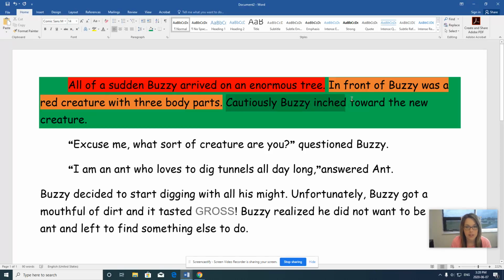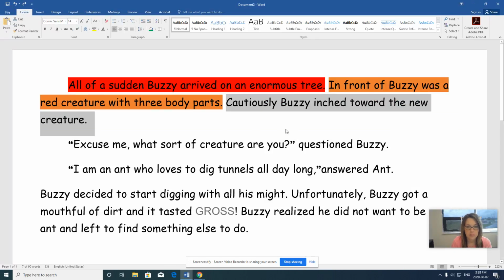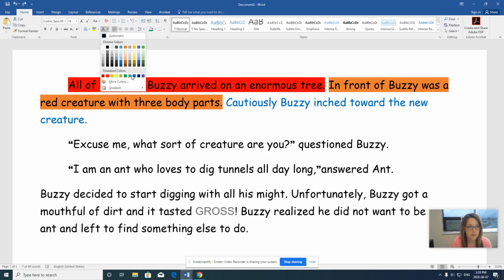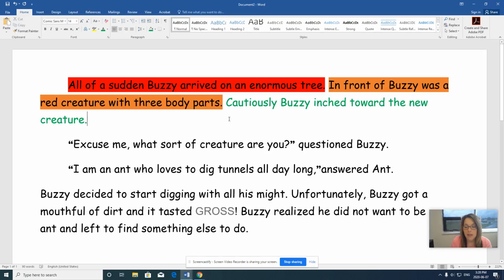Whoops. Let's try that again. Cautiously, Buzzy inched toward the new creature. Now we like to use some different words instead of saying move toward. Inched, climbed, slithered, crept, different words to make your story interesting. Those are those synonyms that we learned about.